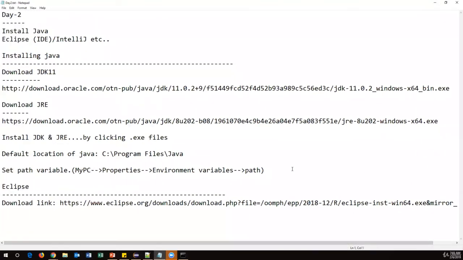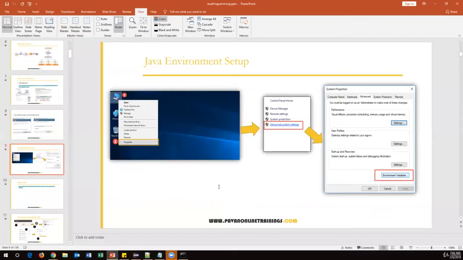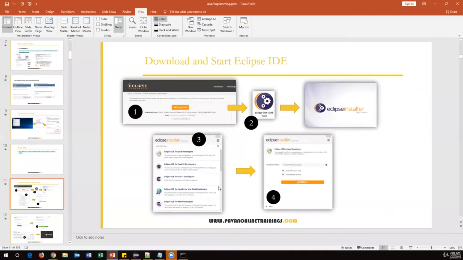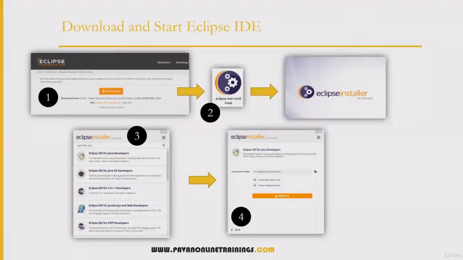Once you get the exe file, you have to start installing Eclipse. It is also very simple. I have given screenshots very clearly, so you can just follow the same thing. Once you click on this link, you will download one exe file, and the exe file will be like this. Once you click on this exe file, it will start installing your Eclipse.